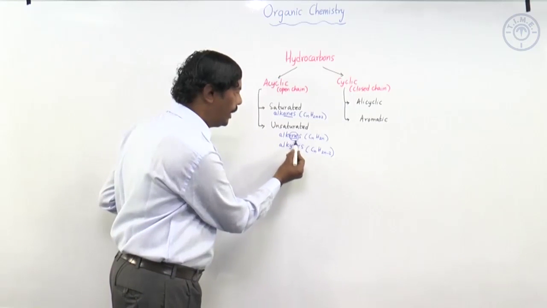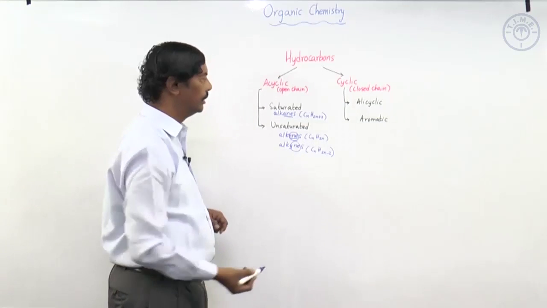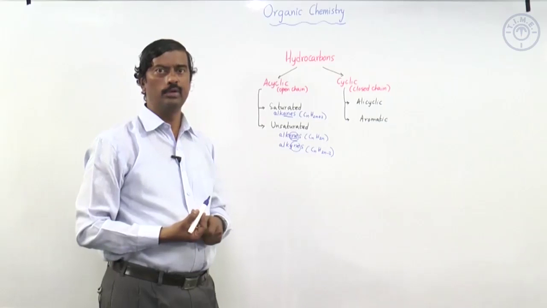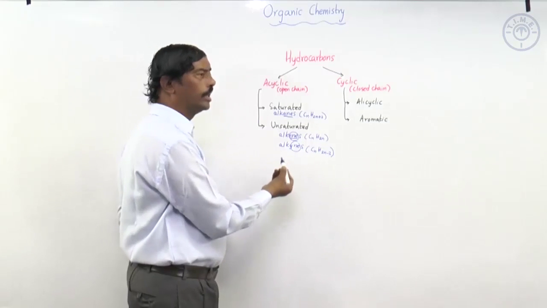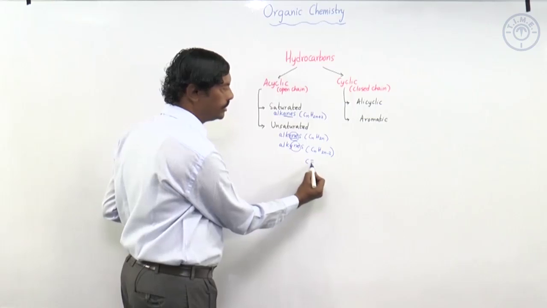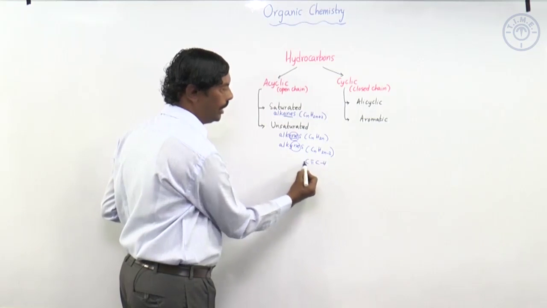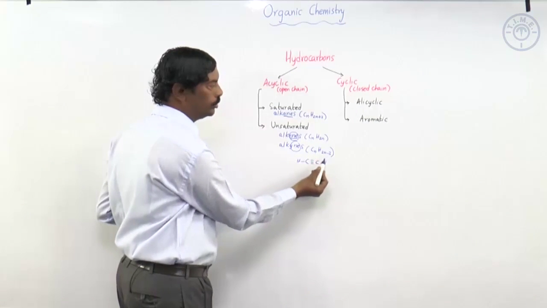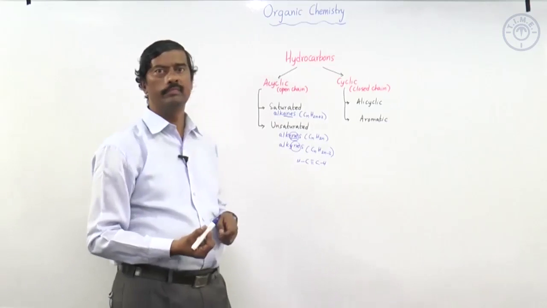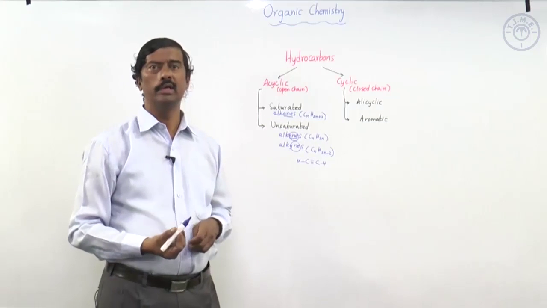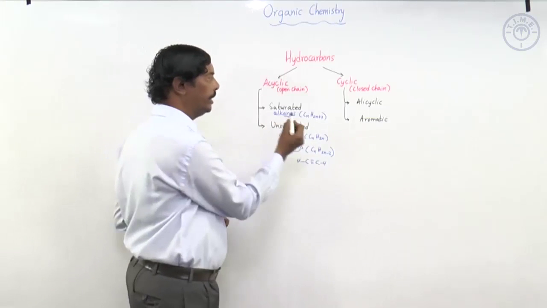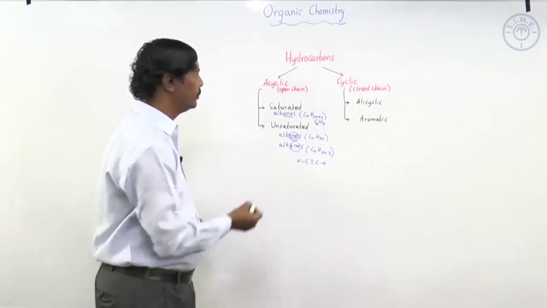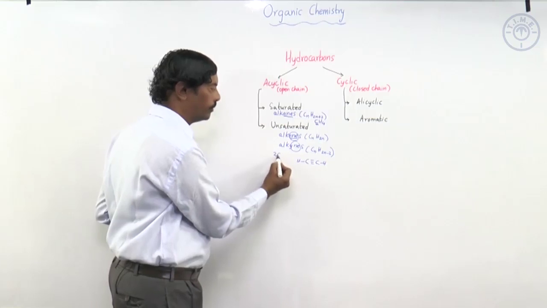Similarly, when there is a YNE, it suggests that there is a triple bond. The molecular formula is CnH2n-2. Again, here you start with a 2 carbon system, because a multiple bond should exist between the carbons. So, C triple bond C with a hydrogen and a hydrogen would make it C2H2, that is C2H(4-2), that is 2. So, C2H2 is the first alkyne, C2H4 is the first alkene, whereas methane, that is CH4, is the first alkane. Alkanes can have just one carbon, but the alkenes and alkynes should start with a minimum of 2